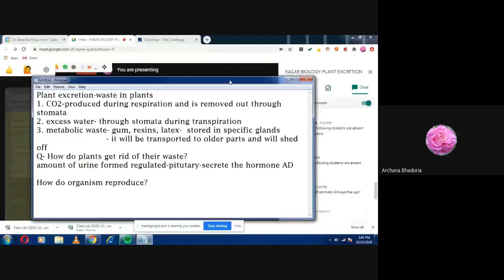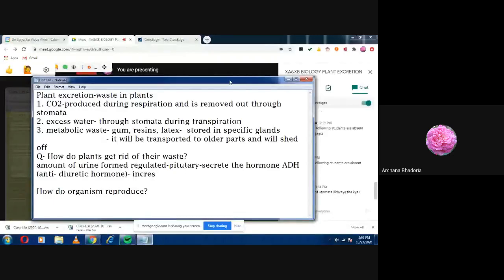And what is this ADH, children? Antidiuretic hormone. What does this antidiuretic hormone do? When the receptors send the signal to the pituitary that the body fluids are less, it means the body cannot afford to lose the water and the ions. So the selective reabsorption has to be increased. So ADH will be produced, and that will increase the permeability.